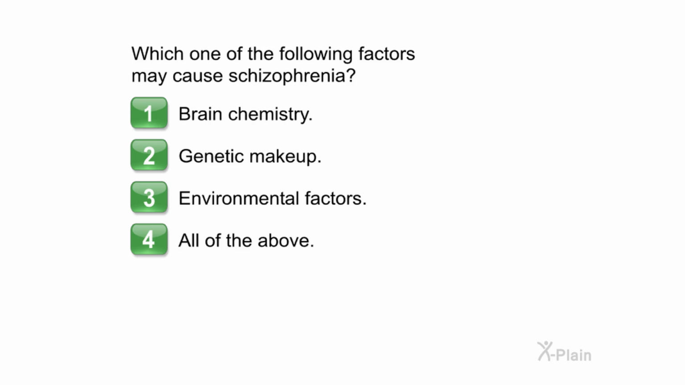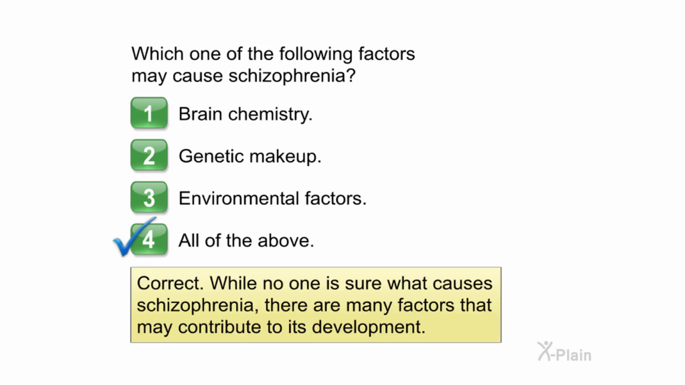Which one of the following factors may cause schizophrenia? Choose one of the following options. 1. Brain chemistry. 2. Genetic makeup. 3. Environmental factors. 4. All of the above. Correct. While no one is sure what causes schizophrenia, there are many factors that may contribute to its development.